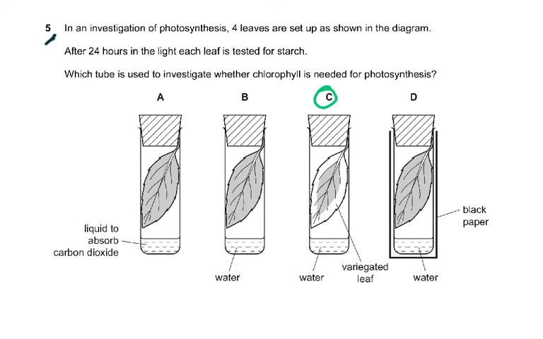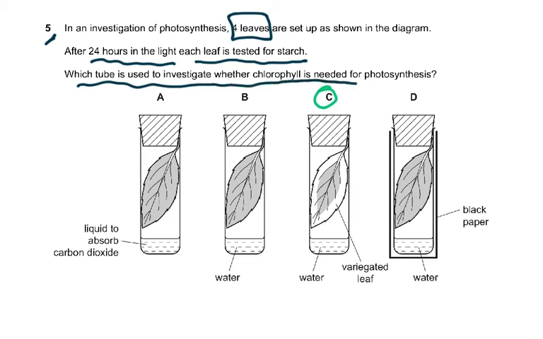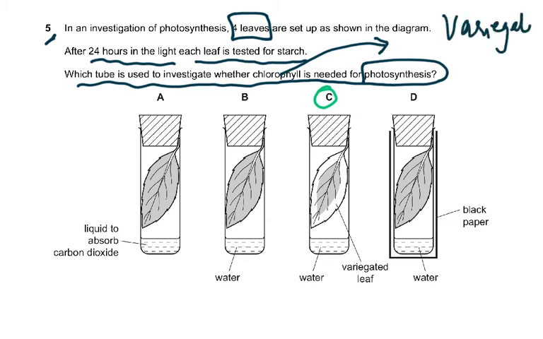4 leaves are set up as shown in the diagram. After 24 hours in the light, each leaf is tested for starch. Which tube is used to investigate whether chlorophyll is needed for photosynthesis? Now, if you remember, I've talked about this in previous papers. We use variegated leaves. Why do we use variegated leaves?